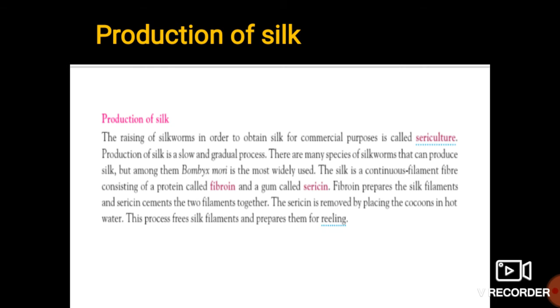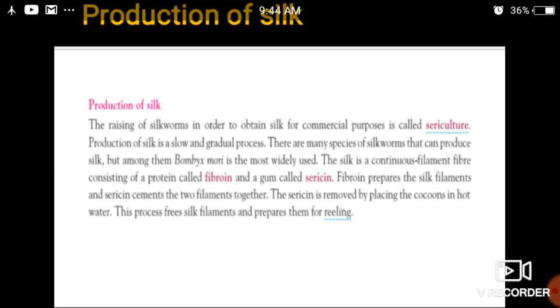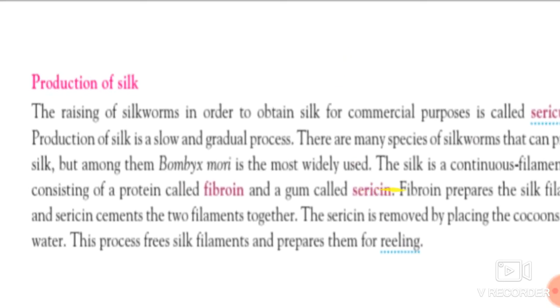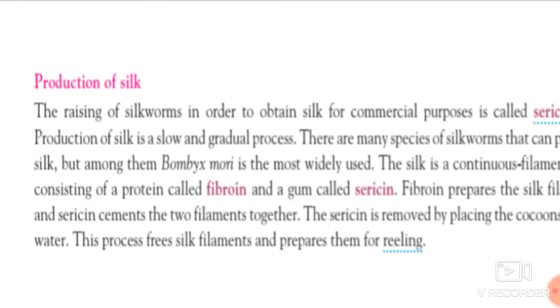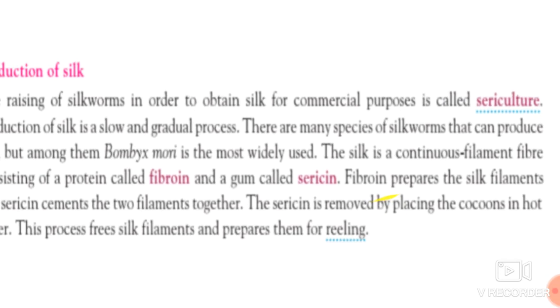Okay, now after the life cycle, we have to see how silk is produced by these silkworms. See students, the production of silk. The raising of silkworms in order to obtain silk for commercial purposes is called sericulture.